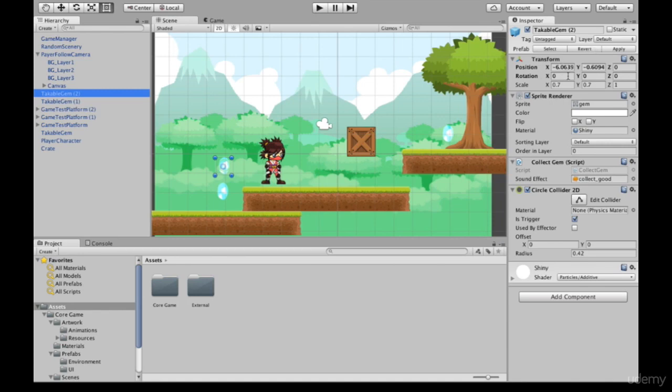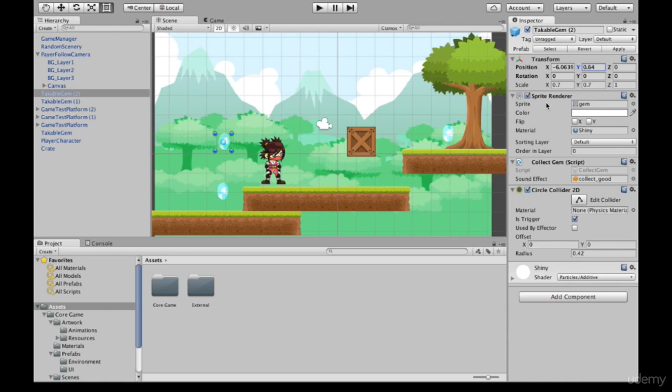All objects also have a transform component. So this is where the object is located on your scene, its rotation, and its scale. So if I wanted to move this gem upwards, I can grab the y-axis and simply move it like so. Any other components that this entity has will be listed down this section here in the inspector. So this is where you can make any changes to those components.